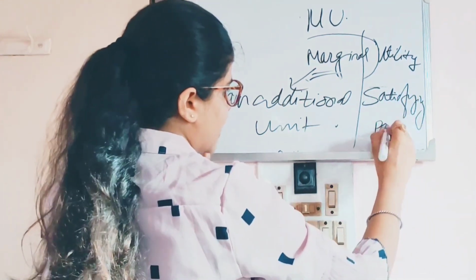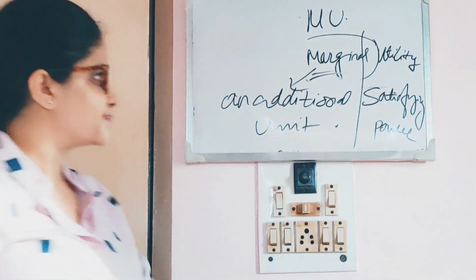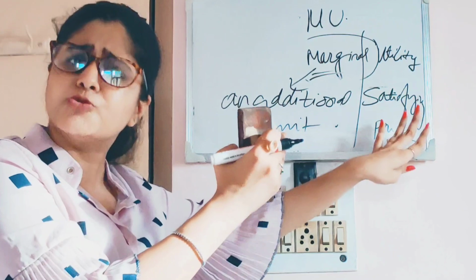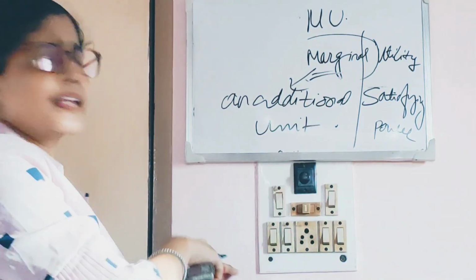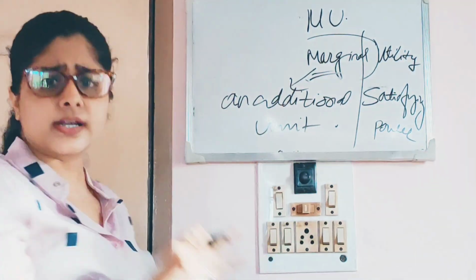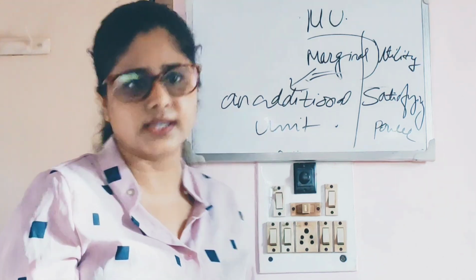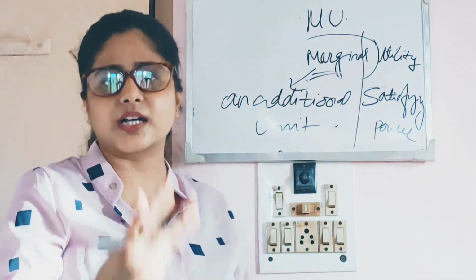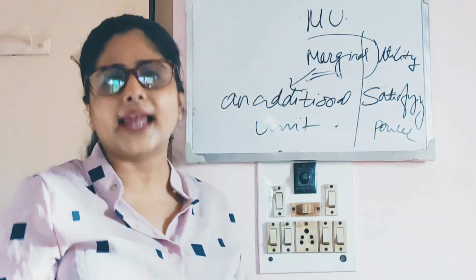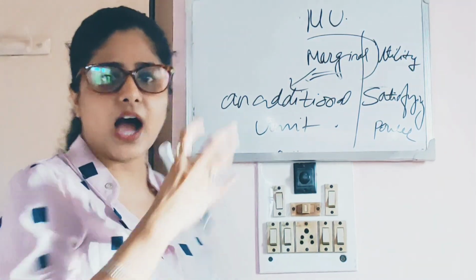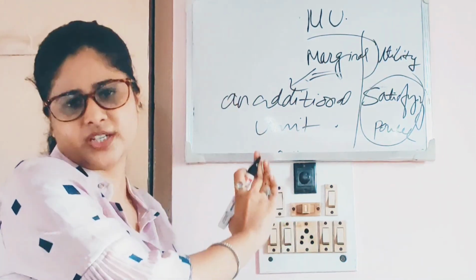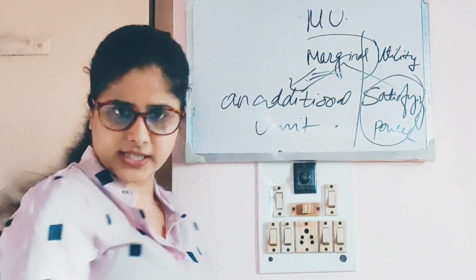It is a satisfying power of a commodity. So I can say, when I join these two words, marginal and utility, I can say that an additional unit, how much satisfaction does this additional unit provide me when I am consuming a commodity. While consuming a commodity, how much satisfaction power will this additional unit give me is marginal utility.